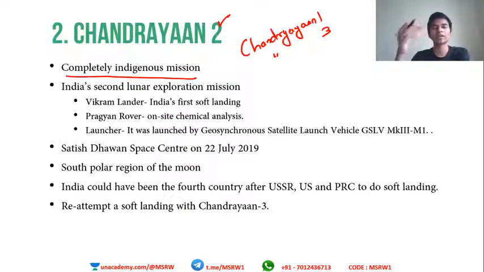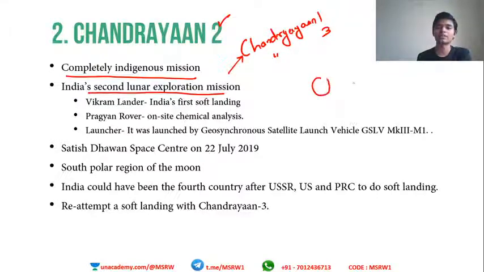We have seen what happened in the Chandrayaan 2 venture. It crash landed into the moon. Actually, it did not succeed, right? Part of it was a failure. So this is India's second lunar exploration mission, following Chandrayaan 1. Chandrayaan 1 was a very successful mission. You may remember this Chandrayaan mission that came in the newspapers. This kind of figure used to come in newspapers at that time. Remember the Chandrayaan moving from the Earth orbit into the Moon's orbit. So that was Chandrayaan 1. Chandrayaan 2 was also sent recently, and this is the second lunar mission by India.